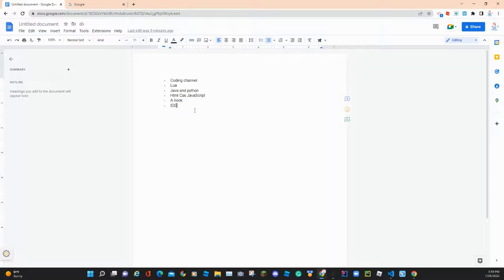Next we'll be discussing an IDE. Now what is an IDE exactly? IDE stands for Integrated Development Environment. It's a place where you can compile and execute your code safely. Without an IDE, you can't do Java or Python. You need it because